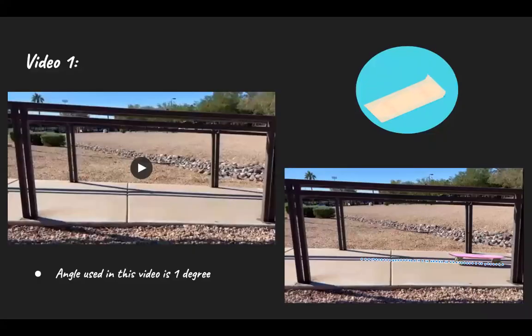For this project, our objective was to demonstrate the contrast of the magnitude of the rolling friction between two angles using a skateboard with different inclines around our ASU campus. Here you can see the first incline we used had a degree of 1.